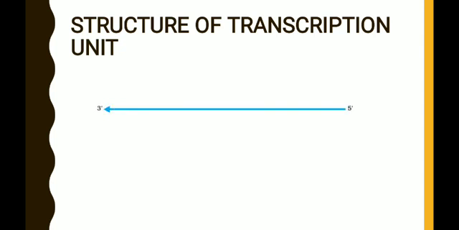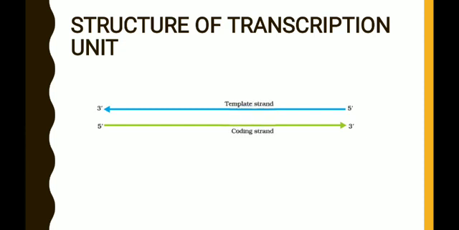You know, the DNA is double stranded. So this is a strand with the polarity 3' to 5', and this is another strand with the polarity 5' to 3'. And these two strands are paired together due to the presence of hydrogen bonds. The hydrogen bonds are not shown here, but just remember, between the strands there will be the hydrogen bonds. Among these two strands, the strand which is running from 3' to 5' is considered as the template strand.